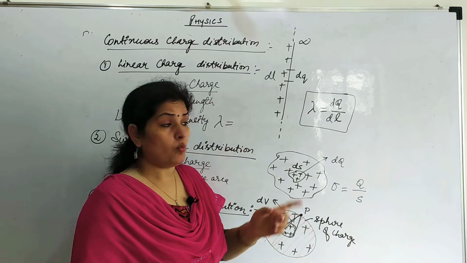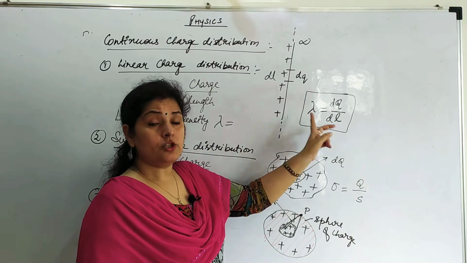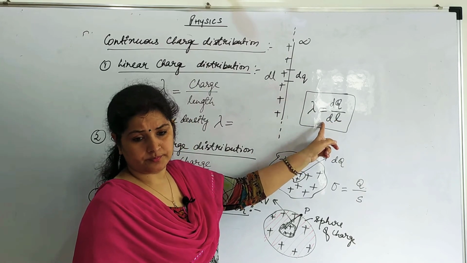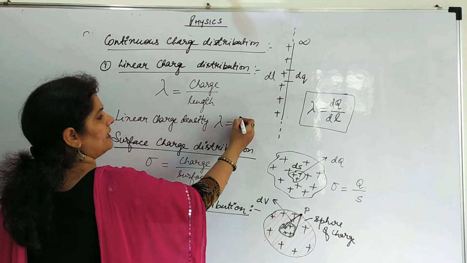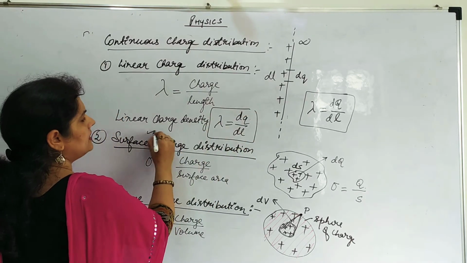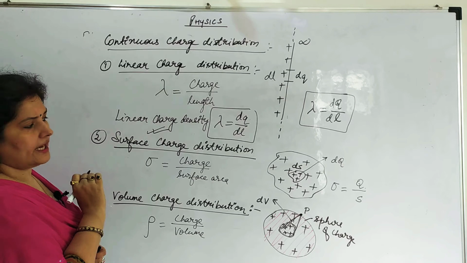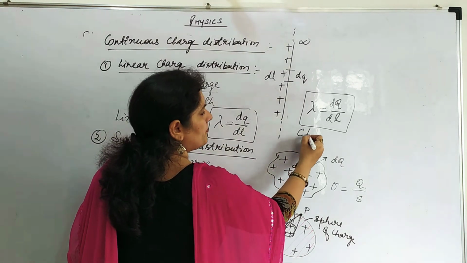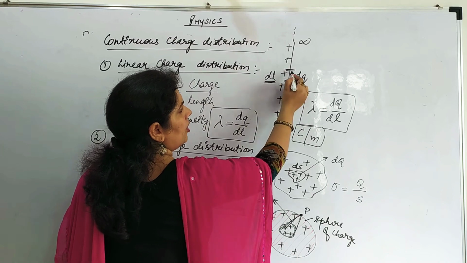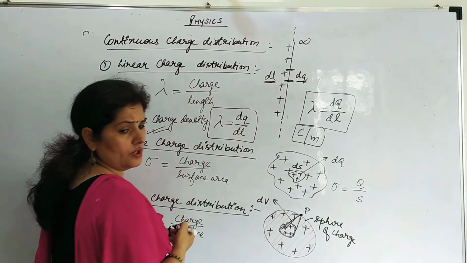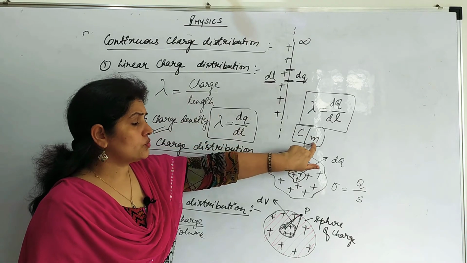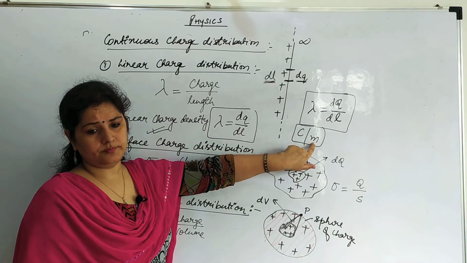In terms of lambda. And what is lambda? Charge per unit length. So what should be the SI unit? It should be coulomb per meter, right? So lambda is dq by dl. We call this lambda linear charge density, right? SI unit is coulomb per meter. This is the length dl and the charge in it is dq. So lambda is equal to dq by dl. SI unit is coulomb per meter, right?